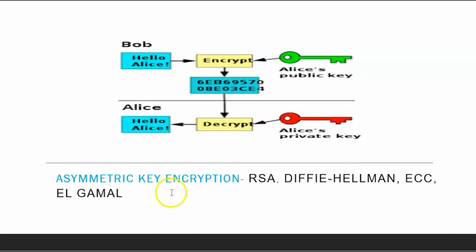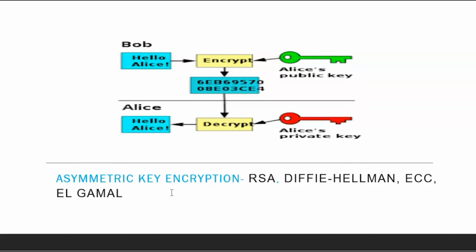Now, asymmetric key algorithms: here the key pairs are in the picture. I have one key that is a public key and one key that is a private key, and similarly the sender has a public key and a private key. My private key is known to me only, the receiver's private key is known to the receiver only, but both public keys are available globally over the internet.